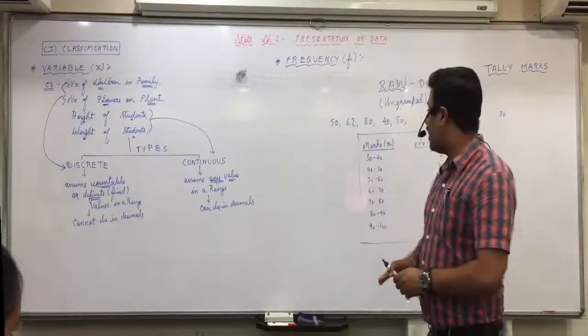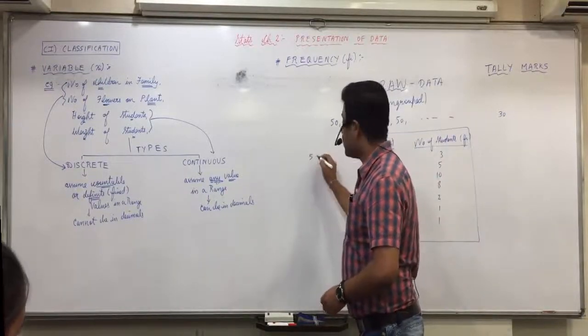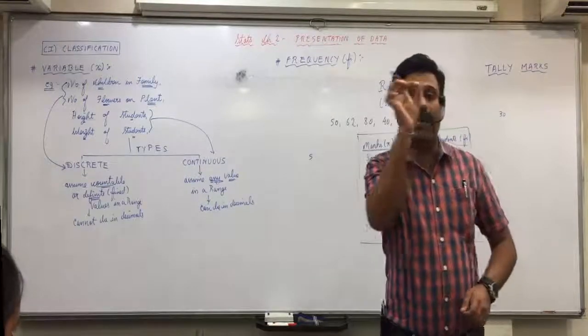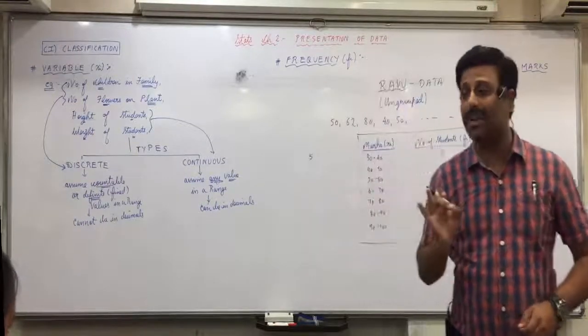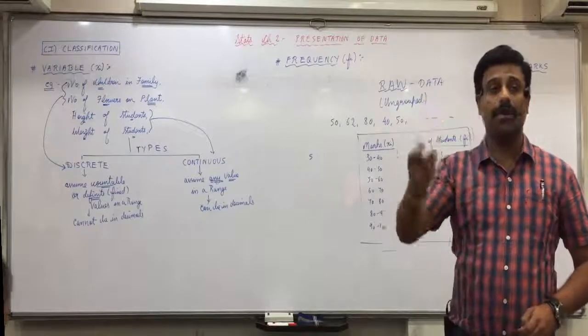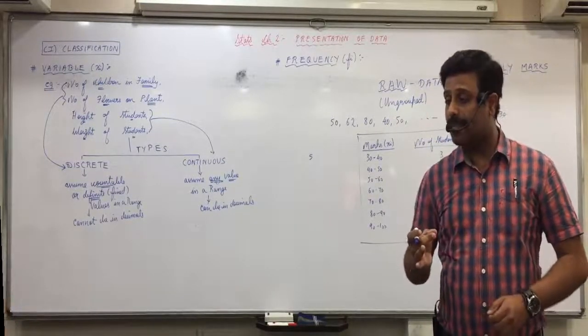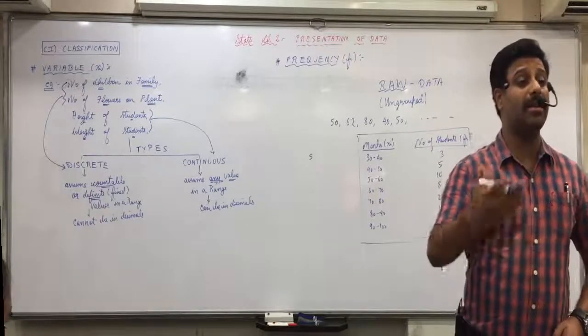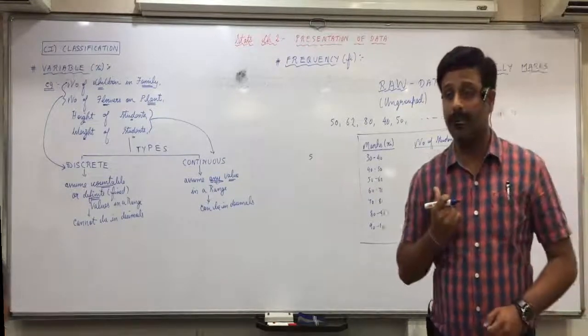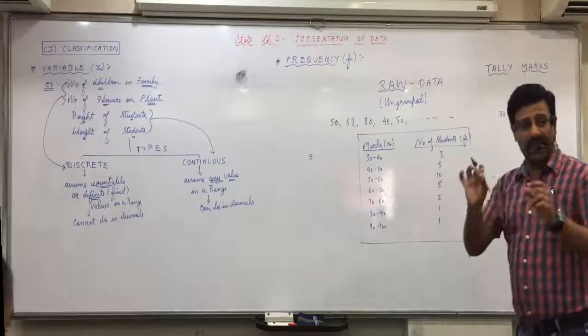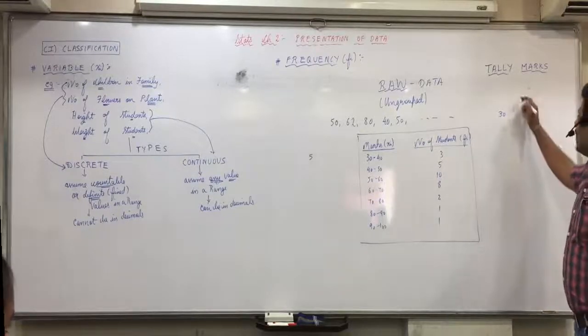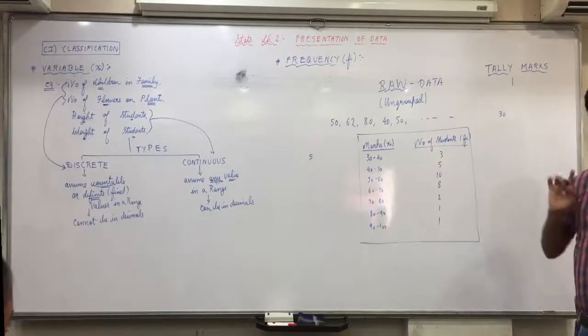So we shall not be doing that first observation 5, we'll read the whole question 5, 5, 5, 5, how many times it's repeated. We'll not do it that way. Because if there are 10 observations, different variables, then you have to read the whole question 10 times. What we shall be doing is we'll be reading one by one observations, and tally marks means we'll do one tally mark against that observation.